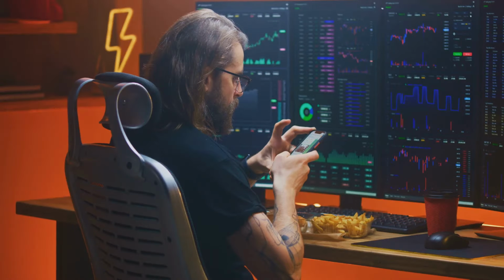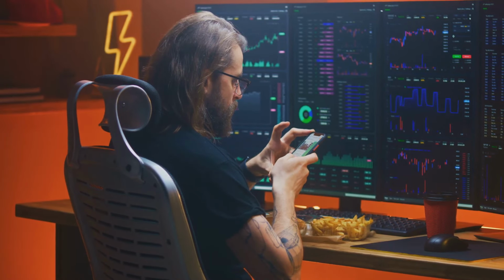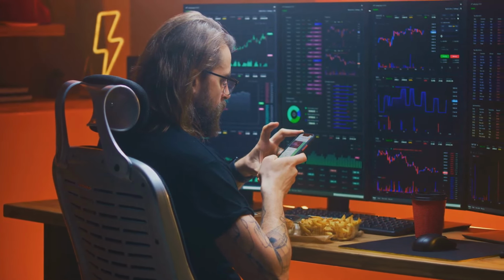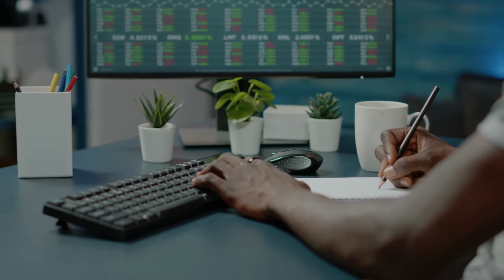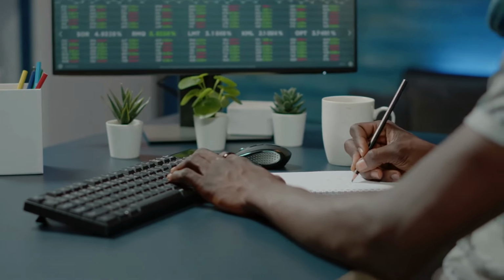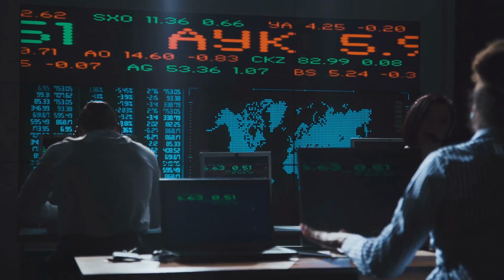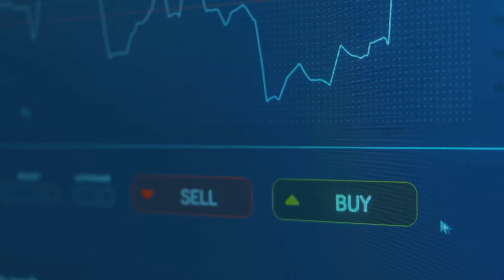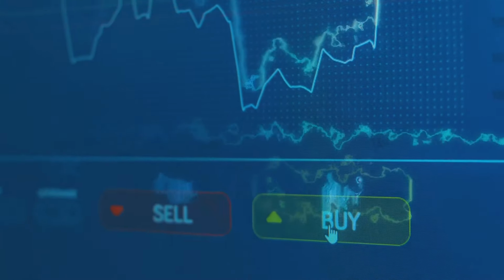Section 6. The art of execution, making the trade. Once you see a trade, you need to execute it. This means placing your orders. There are two main types of orders: market orders and limit orders. A market order buys or sells at the current market price. A limit order buys or sells at a specific price or better.